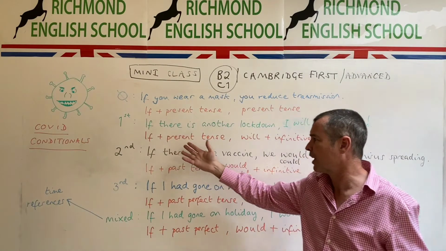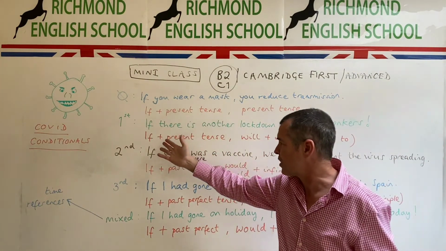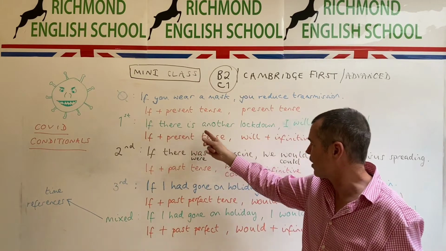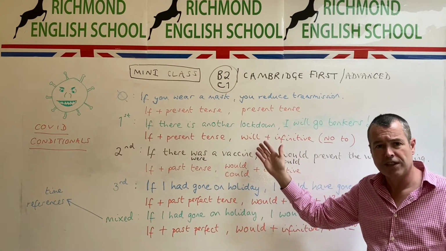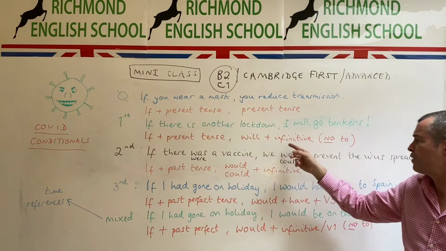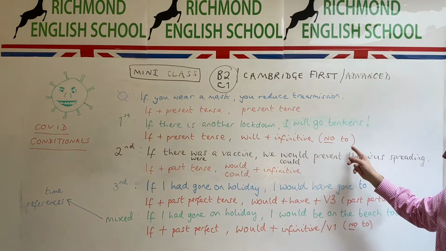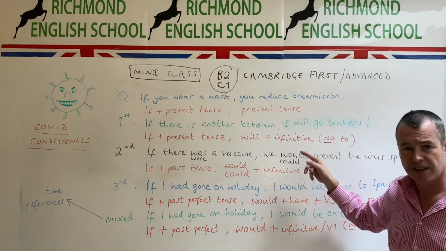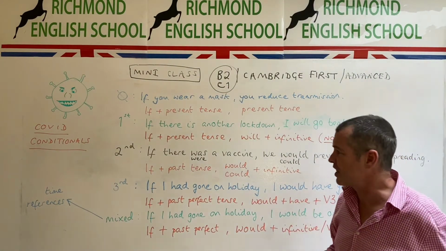What is the form? Well, in the condition clause, the present tense again. So if there is, the present tense of the verb to be, another lockdown. And then in the result clause, will plus infinitive without to. So not I will to go bonkers, I will go bonkers. Good. Let's move on to the next one if we can.